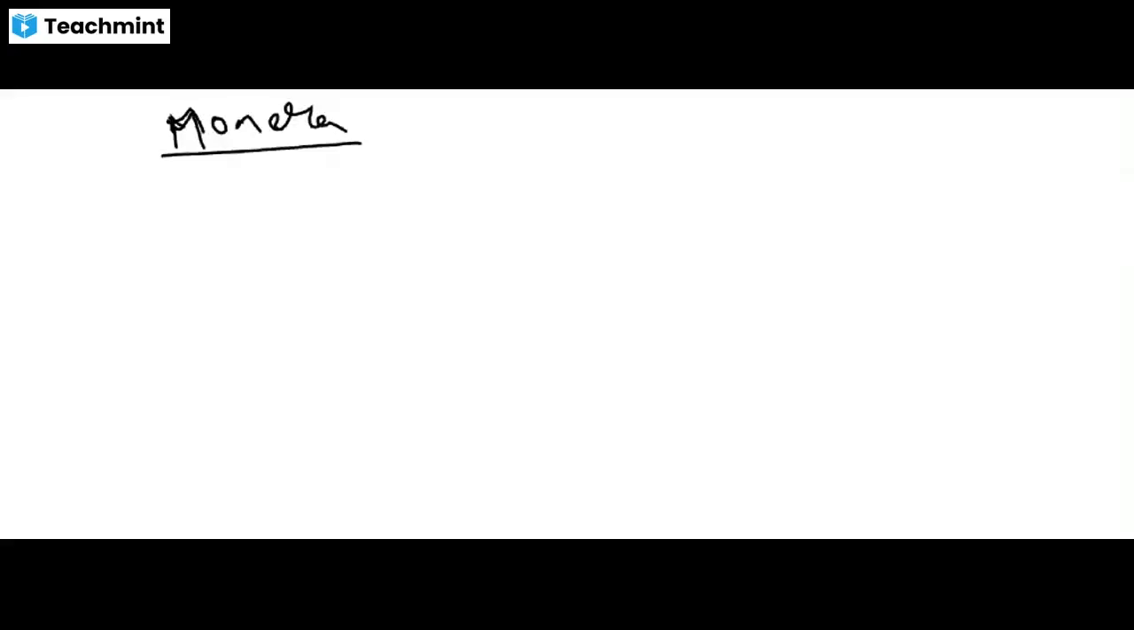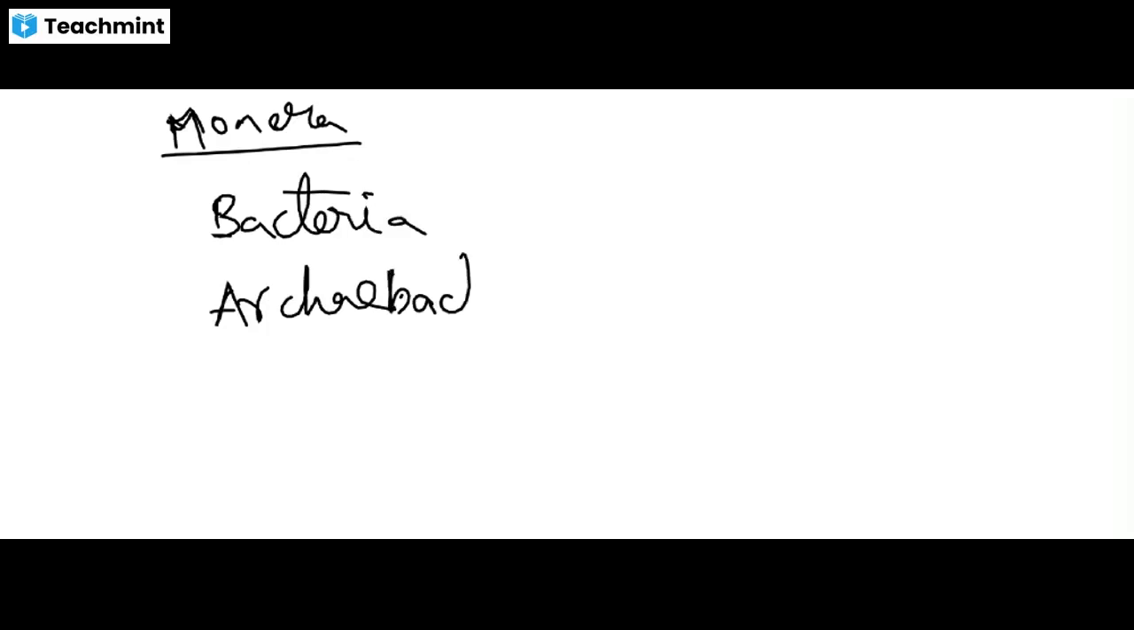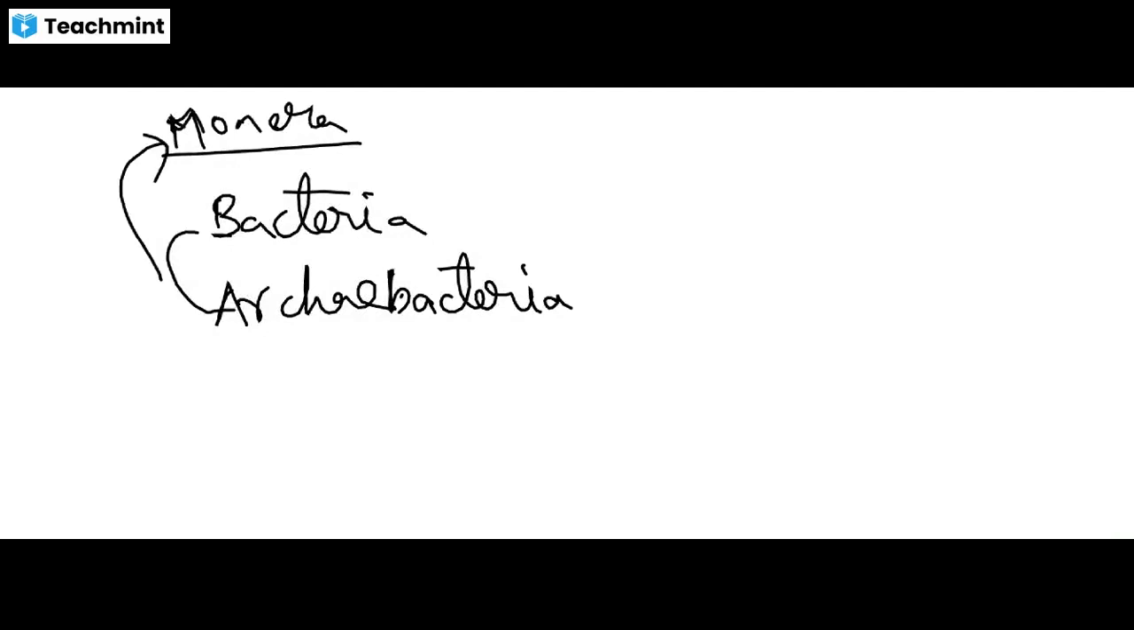Organisms belong to the kingdom Monera. All are prokaryotes. What are the organisms that are included in the Monera kingdom? That is mainly bacteria and archaebacteria. All these bacteria organisms are prokaryotes. These are included in the kingdom Monera.